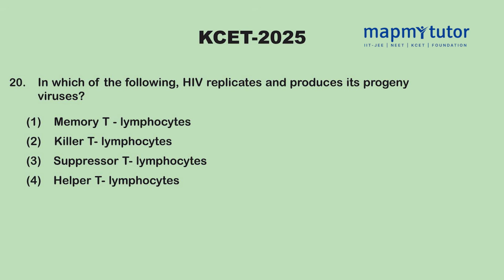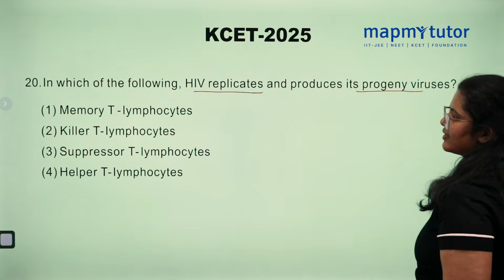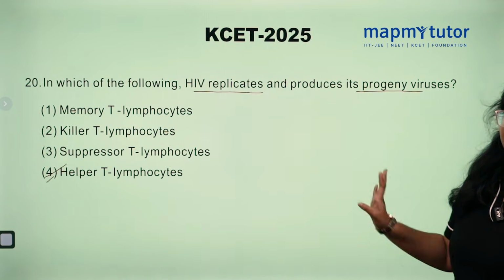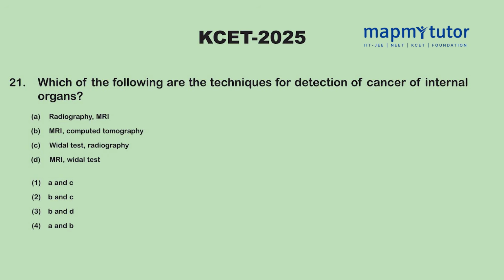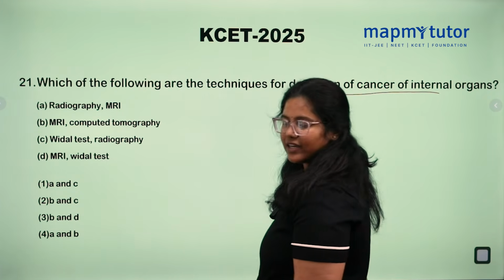In which of the following does HIV replicate and produce its progeny virus? Helper T cells, or helper T lymphocytes. Which of the following are the techniques used for detection of cancer of internal organs? Option A is radiography and MRI.